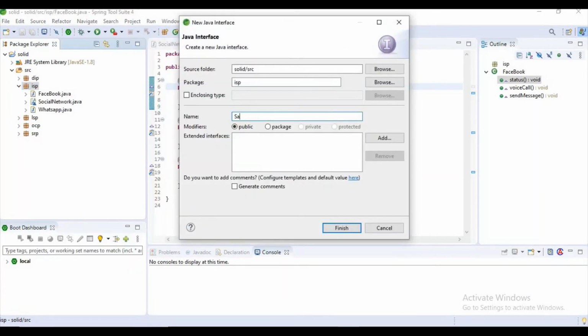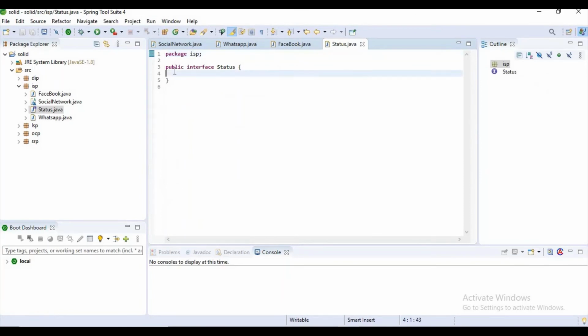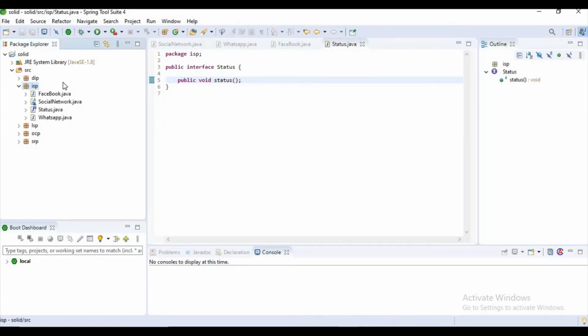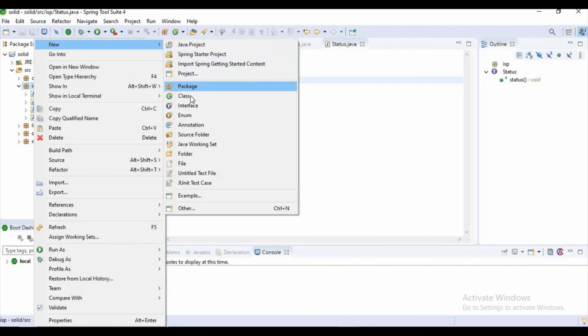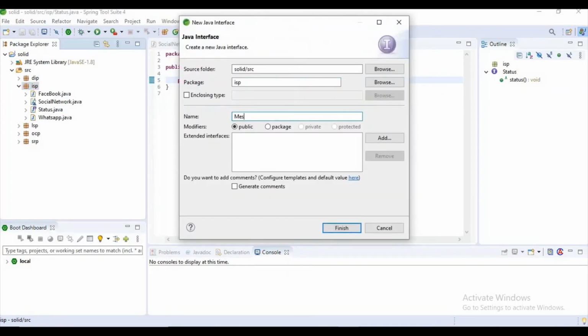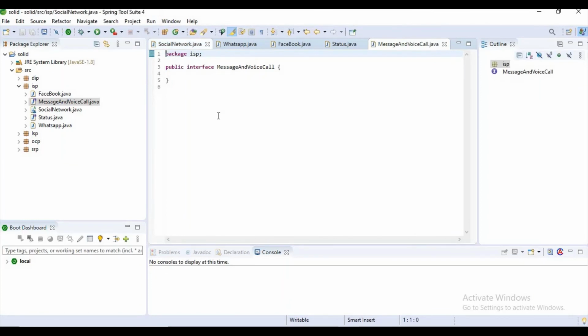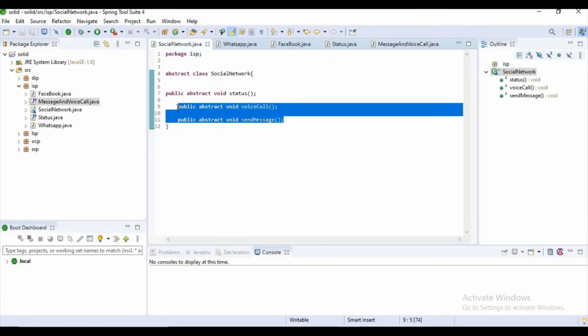which is status. Okay, and I want to create a method here, public void status, and again I want to create another interface, message and voice call. Okay, here I want to copy these methods.